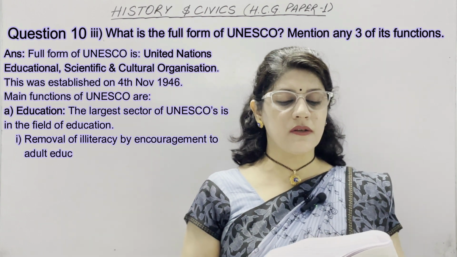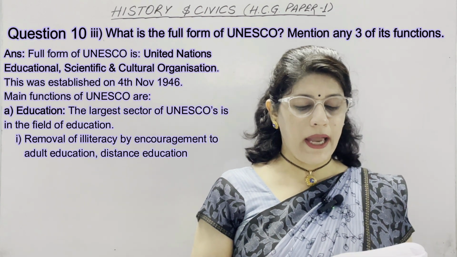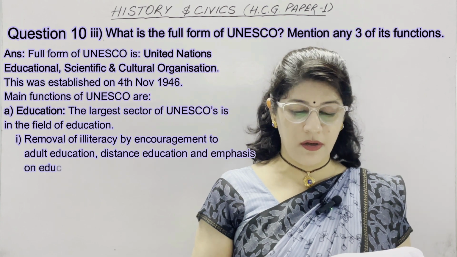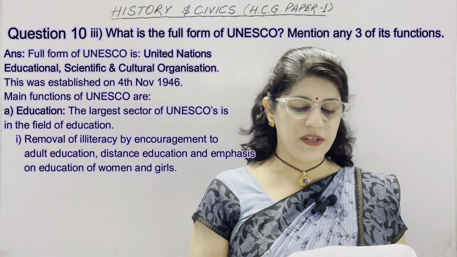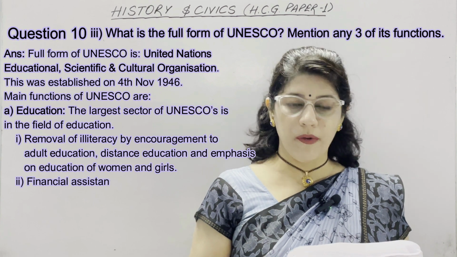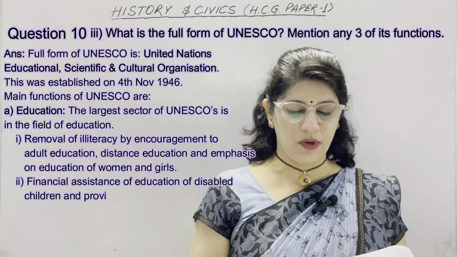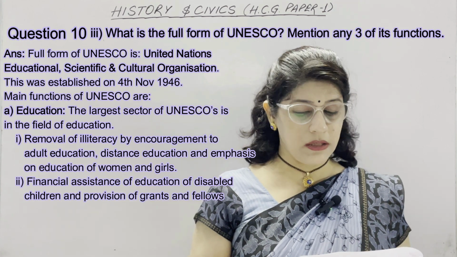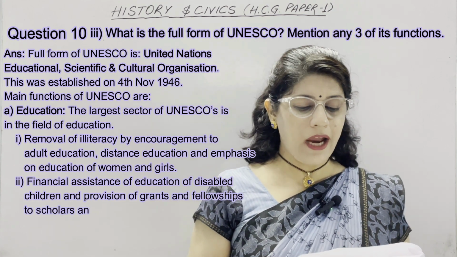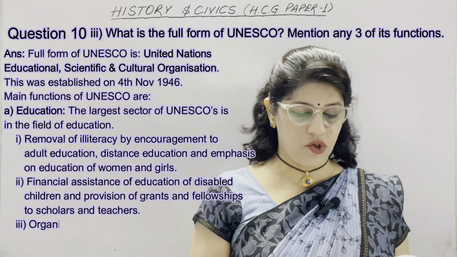First subheading is removal of illiteracy by encouragement to adult education, distance education, and emphasis on education of women and girls. Second is financial assistance of education of disabled children and provision of grants and fellowships to scholars and teachers.